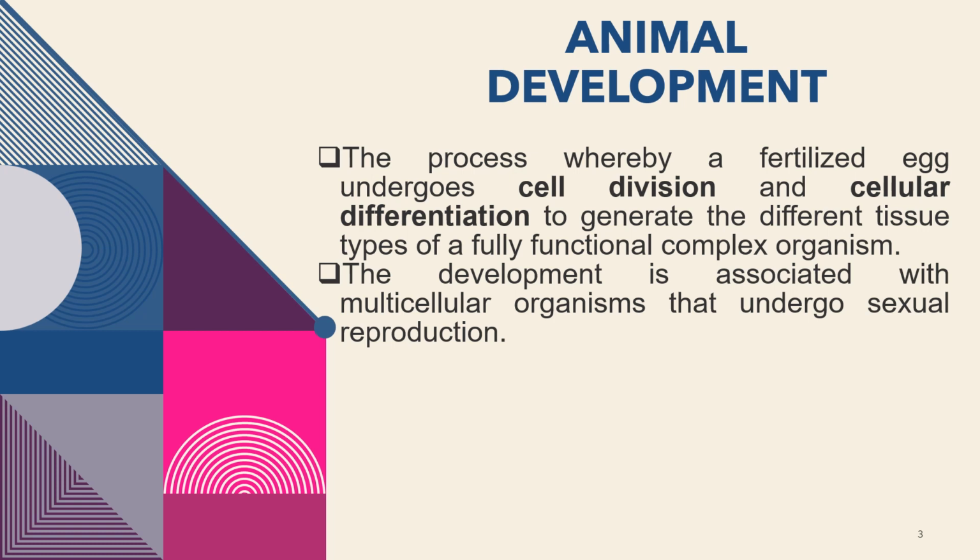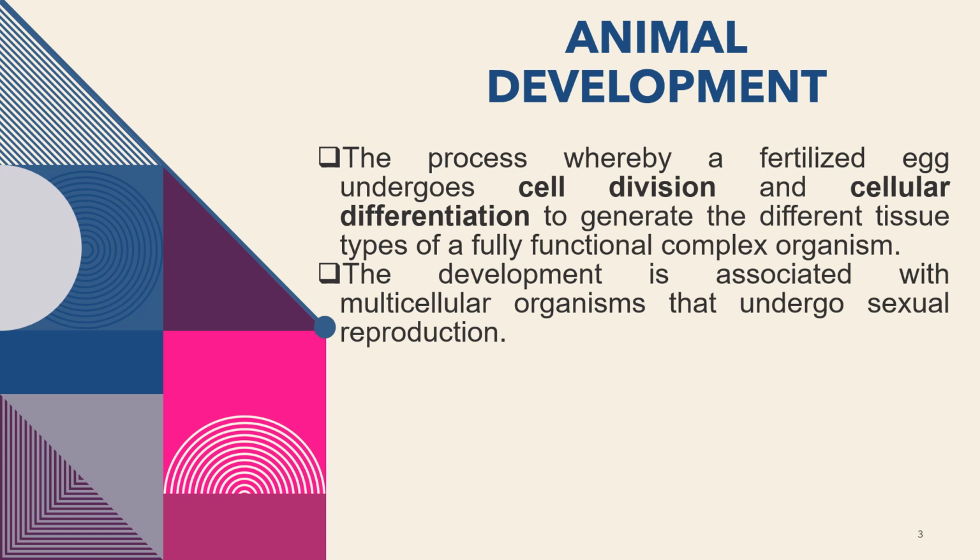But when you say animal development, it starts with a fertilized egg and forms a cell division. That is what we call the mitotic division, which multiplies the cells in order to form another stage of development.